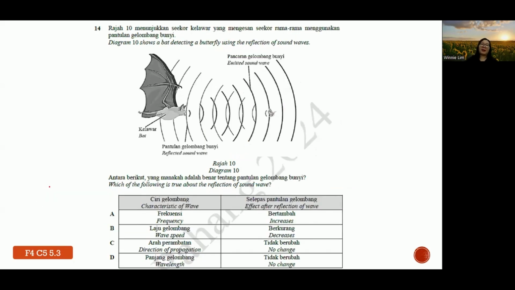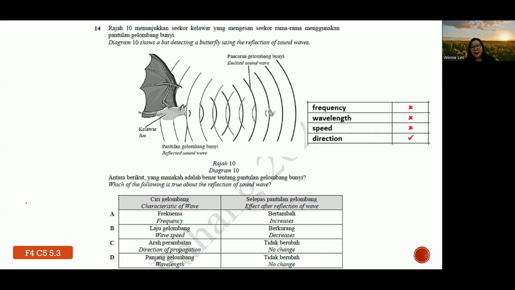14. Diagram 10 shows a bat detecting a butterfly using a reflection of sound waves. Which of the following is true about the reflection of sound waves? So this idea is regarding reflection. Teacher always says that for the phenomena of waves, they always like to ask what changes. Is the wavelength changed, frequency changed, all this.